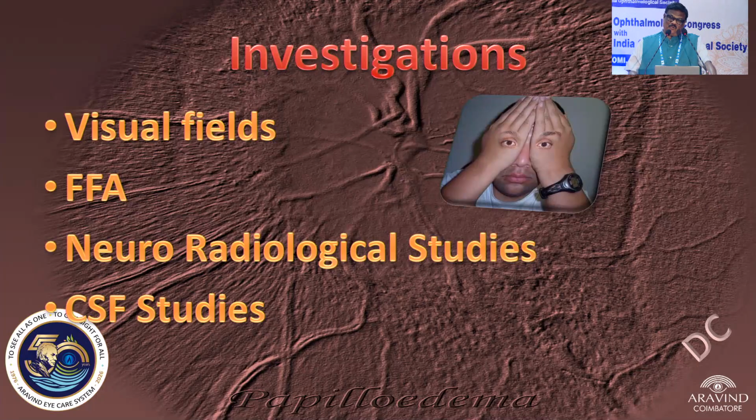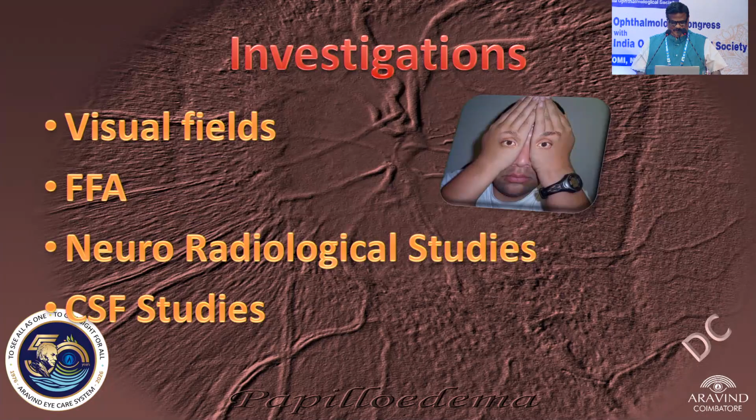Fluorescein angiography, how it will help us: if there is papillitis, it will be a patchy hyperfluorescence, whereas in papilledema it will be a diffuse hyperfluorescence. And in optic neuritis we will get central and centrocecal scotoma. There are 4 types of optic neuritis. Axial will produce central and centrocecal scotoma. Periaxial similarly, whereas in peripheral optic neuritis, when the vessels are involved, we will get constriction of fields. Then transverse, involving the complete optic nerve.